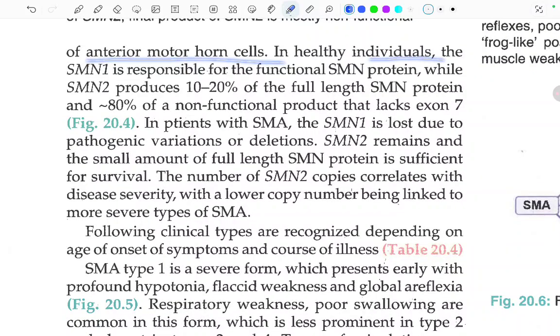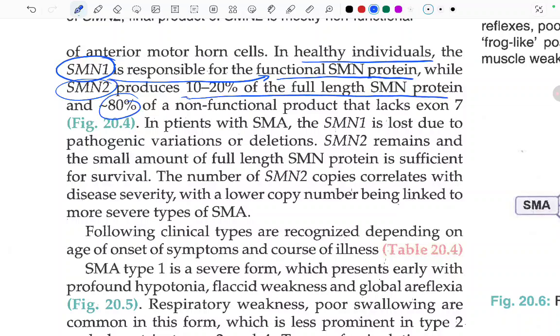In a healthy individual, SMN1 is responsible for the functional SMN protein, while SMN2 produces 10 to 20% of the full length SMN protein and 80% of a non-functional product that lacks exon 7. So this is what happens in a healthy individual.